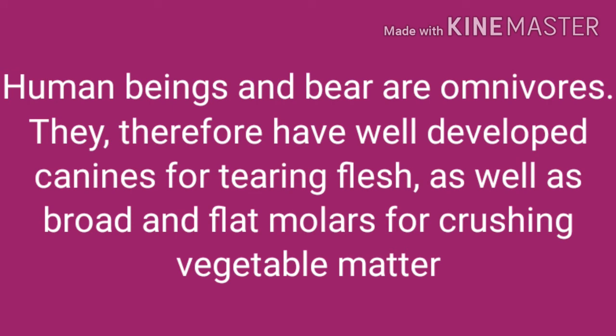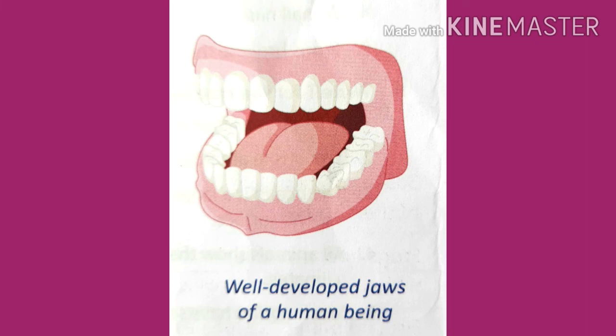So, human beings and bears have well-developed canines for tearing the flesh, as well as broad and flat molars for crushing vegetable matter. You can see in this picture well-developed jaws of a human being.